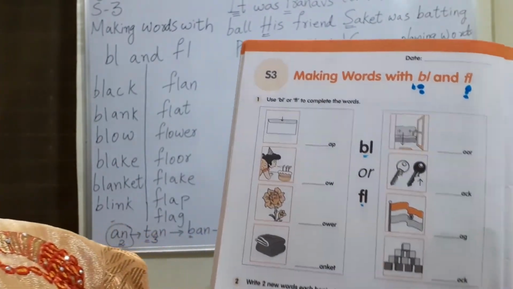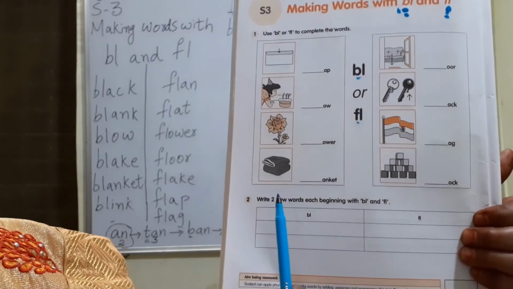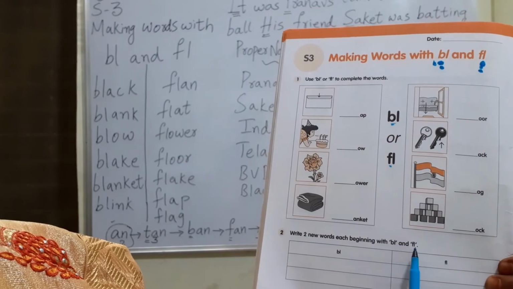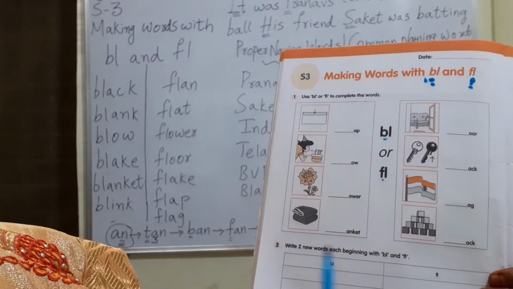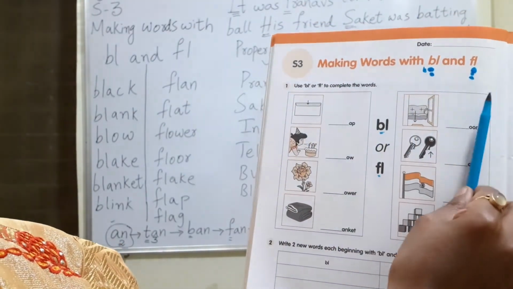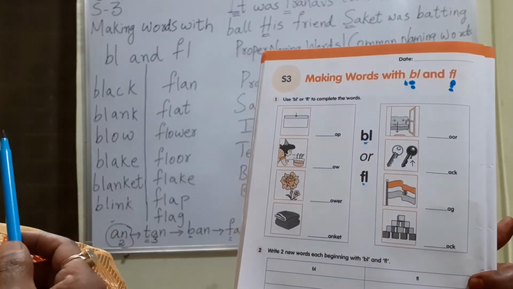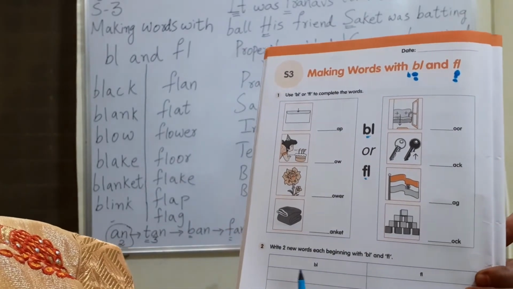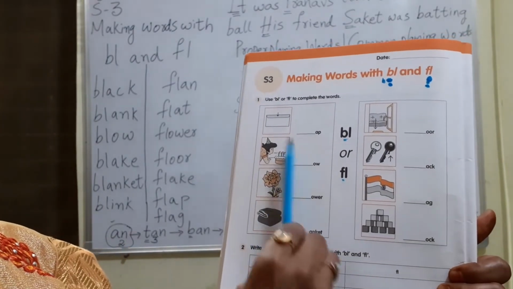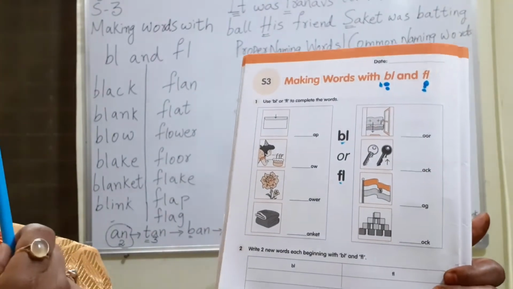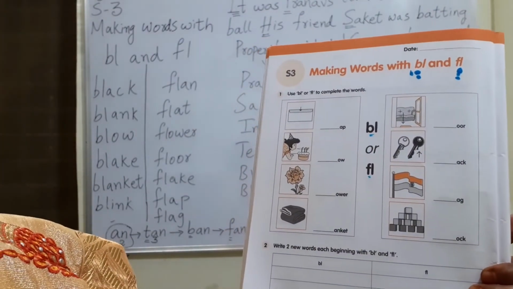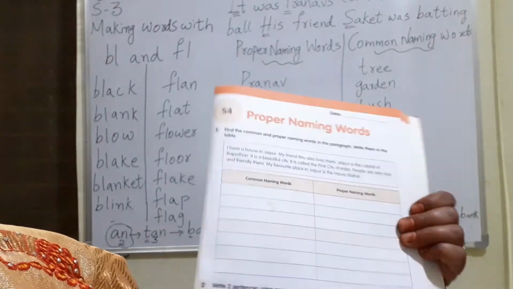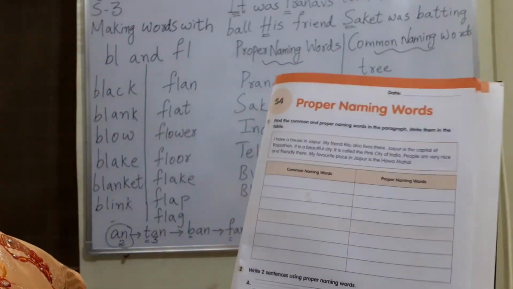Okay ma. Now coming to the next one, what they are asking us is to write two new words, each beginning with BL and FL, blur and flur. They have already given us some words, and I also told you many words that are on the board. Better you try for new words other than these and other than the ones on the board. After completing this, let's come to the next exercise.